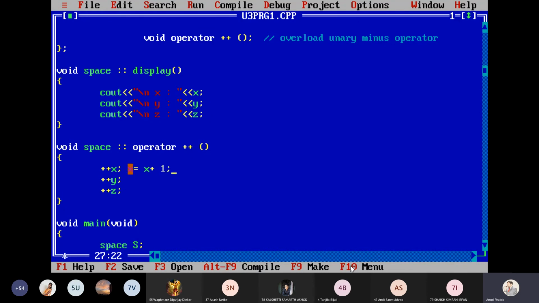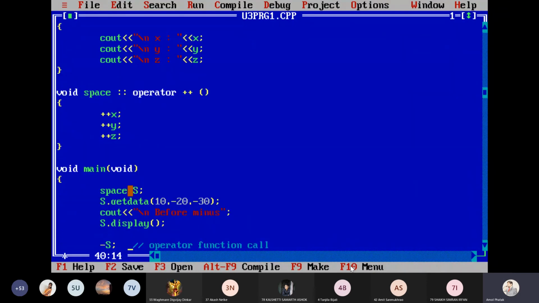So I can write x is equal to x plus 1, or I can use plus plus x here. But if I'm using plus plus x here, that indicates that I'm not overloading, meaning I'm not using the overloading function, but I'm using the normal operator. Okay, normal behavior of the operator plus plus. So plus plus x, x will be incremented, y will be incremented, z will be incremented.